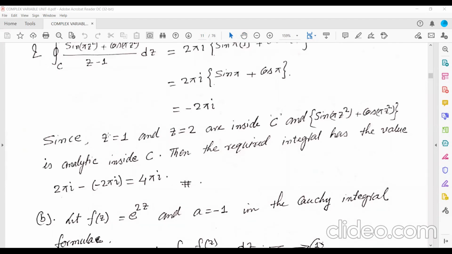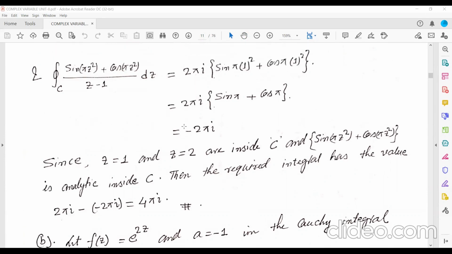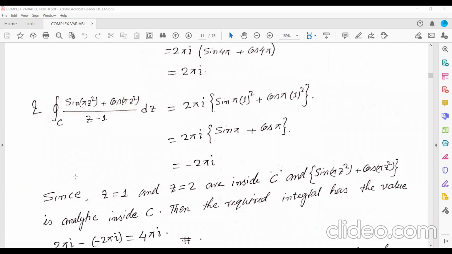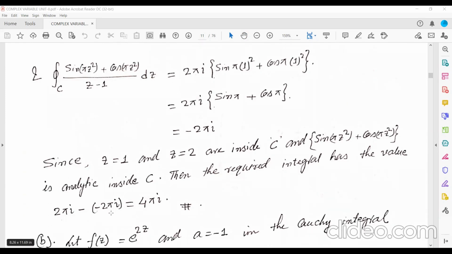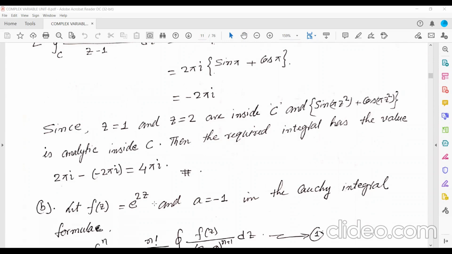Because you are getting two circles inside C, you need to subtract that one. For z equal to 2 we have got 2 pi i, and for z equal to 1 we got this one, so that is 2 pi i minus of minus 2 pi i. Ultimately that equals 4 pi i.